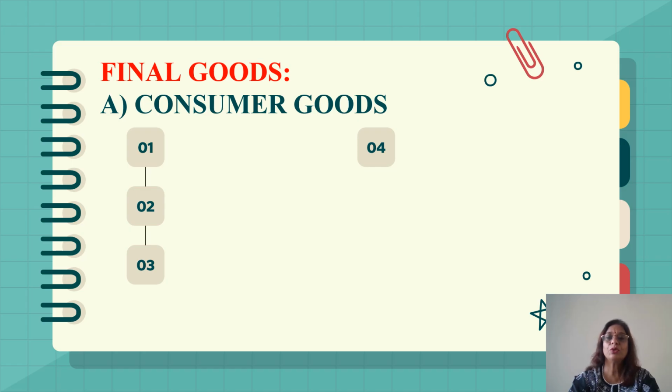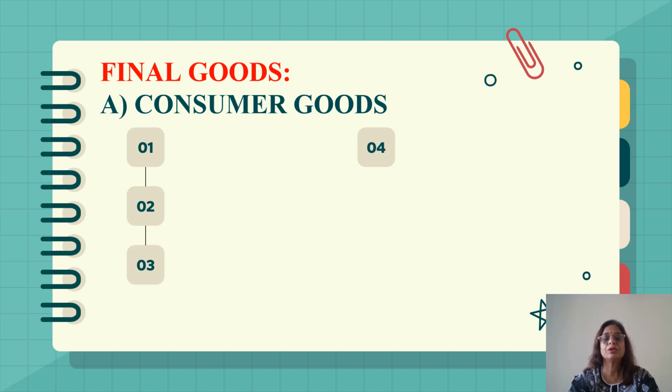So goods include physical objects like television, washing machine, and services of a doctor or a teacher which command a price. So any good which commands a price can be a service also or a physical object also. And these consumer goods are used by us in order to satisfy our wants.